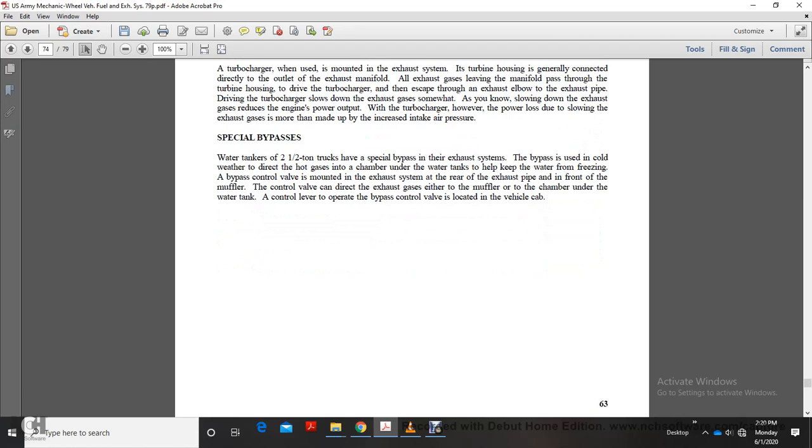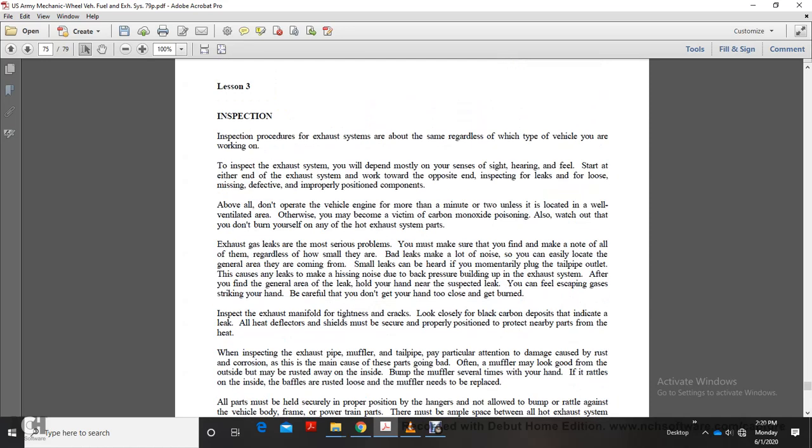Special bypass. Water tankers and 2.5-ton trucks have a special bypass in the exhaust system. In cold weather, the bypass directs hot gas to a chamber under the water tank to help keep the water from freezing. The bypass control valve is mounted in the exhaust system, to the rear of the exhaust pipe and in front of the muffler. The control valve directs exhaust gas either to the muffler or to the chamber under the water tank. The control valve is operated with the bypass control lever, which is located in the vehicle cab.